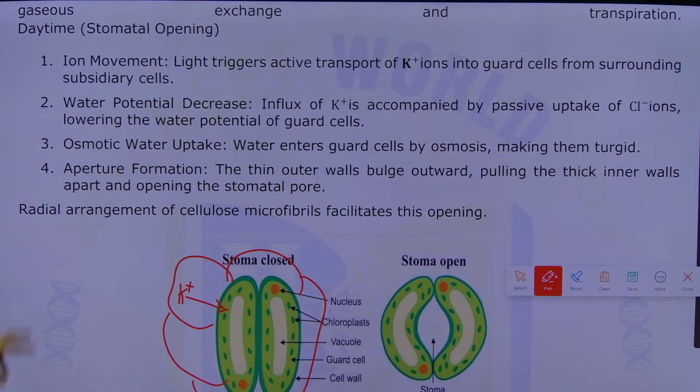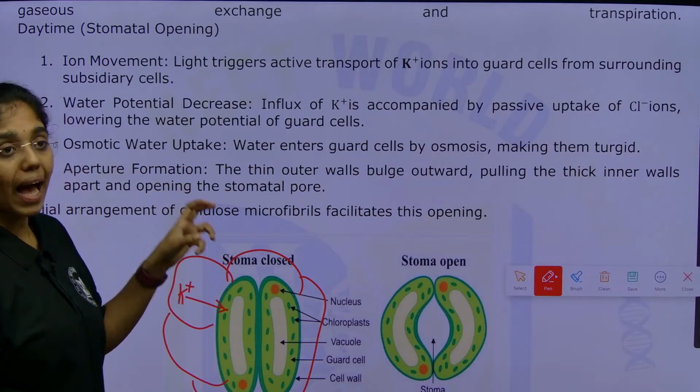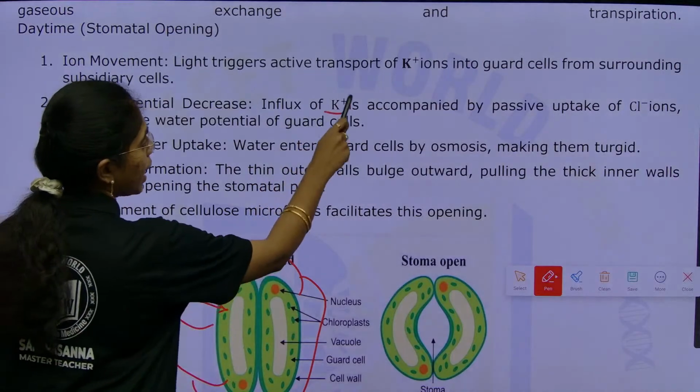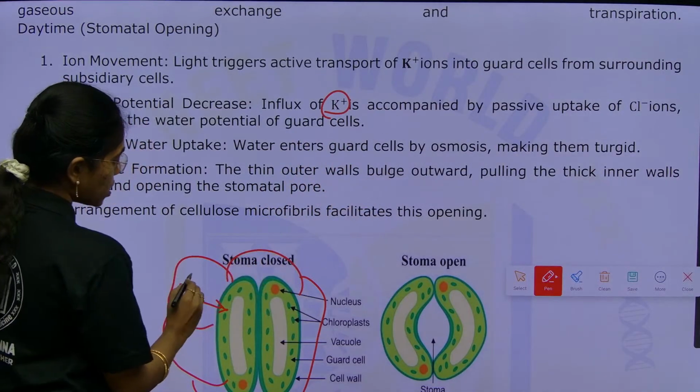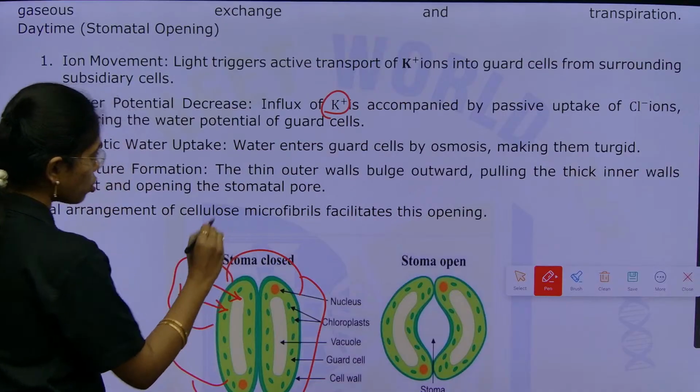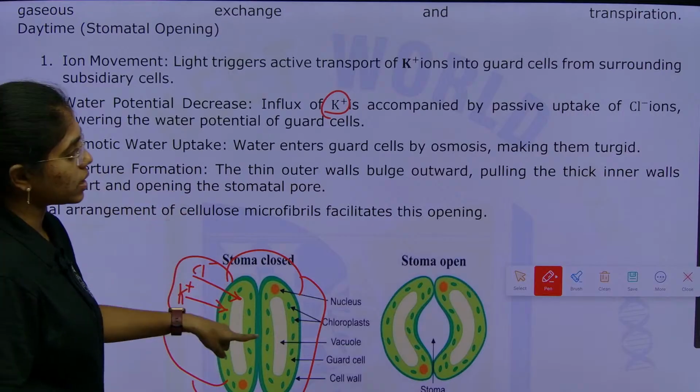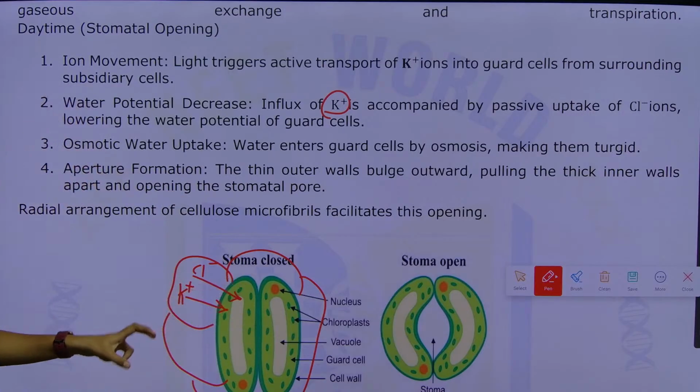Water potential will decrease. The influx of potassium is accompanied by passive intake of chlorine ions also. Osmotic water uptake: water enters guard cells by osmosis, which will make them turgid.